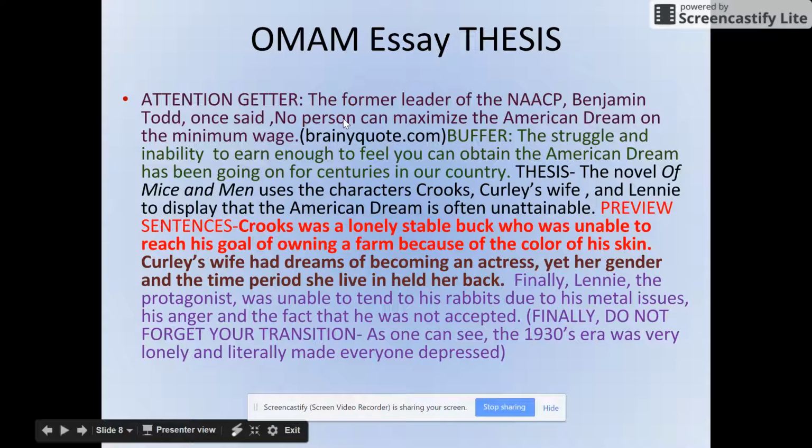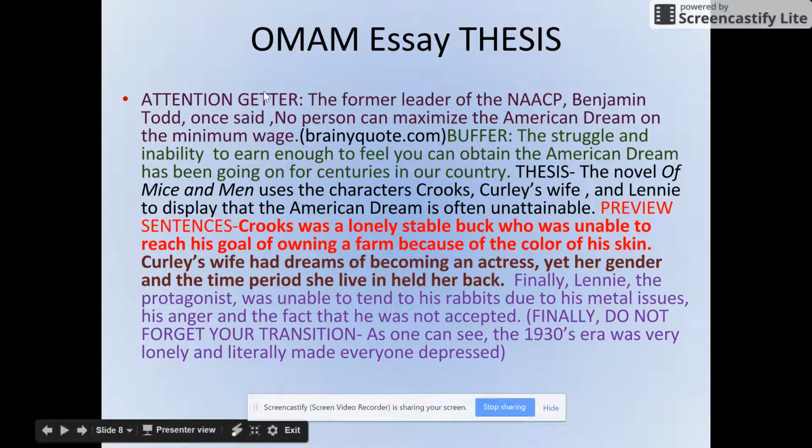And then I put an attention getter, which we'll talk about here as well. So I'm just going to read the thesis here, just the thesis. The novel of Mice and Men uses the characters Crooks, Curly's wife, and Lenny to display that the American dream is often unattainable. Well, then what you want to do, once we have this thesis, as we start to write this body paragraph, you have to come up with something that's going to get my attention.